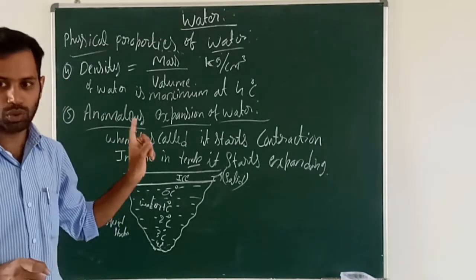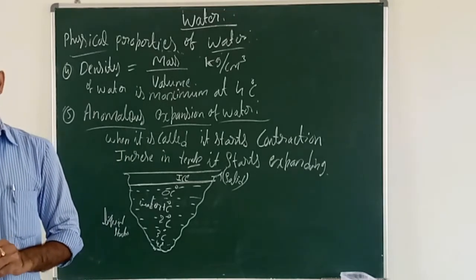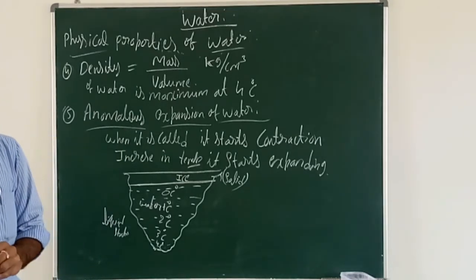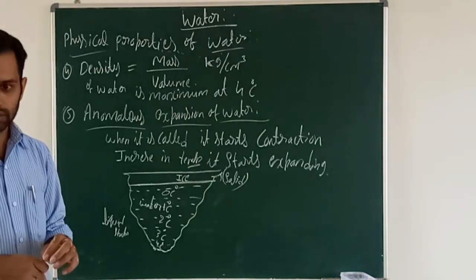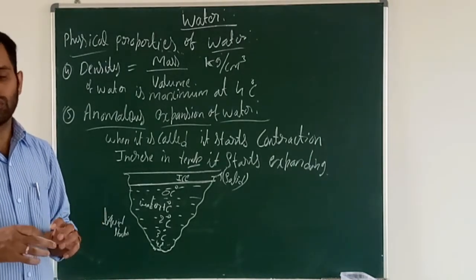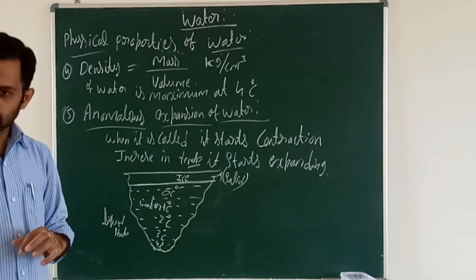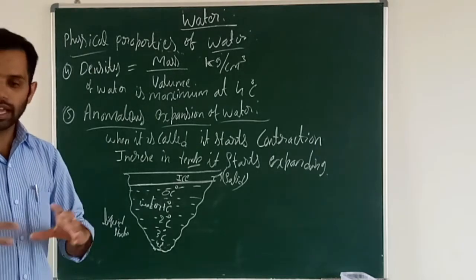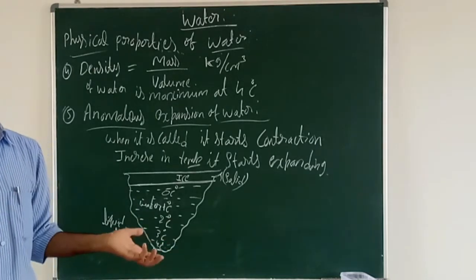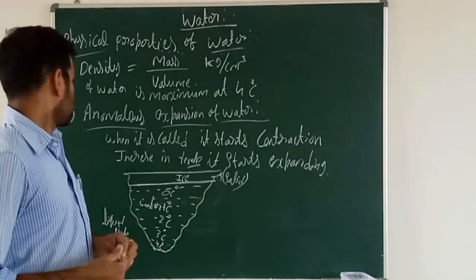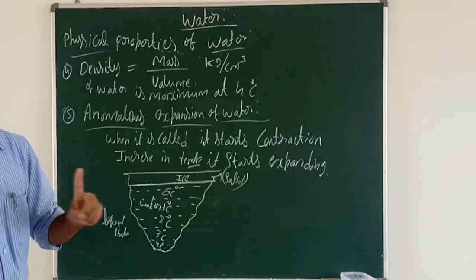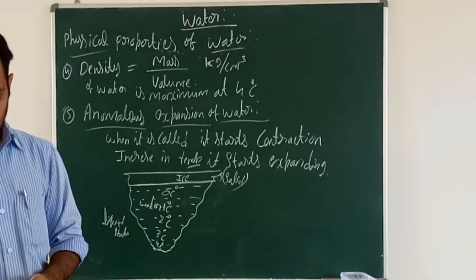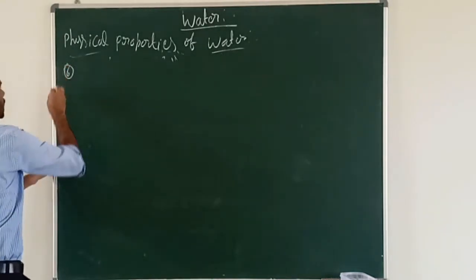So water has an unusual physical property. If you cool down the temperature, it starts freezing. Once you raise the temperature, it starts expanding. Contraction, expanding. So this is the fifth property of water: anomalous expansion of water. Next, the sixth physical property.